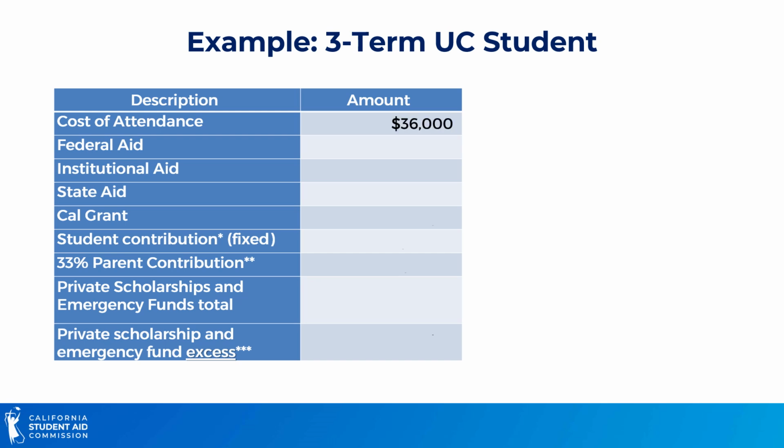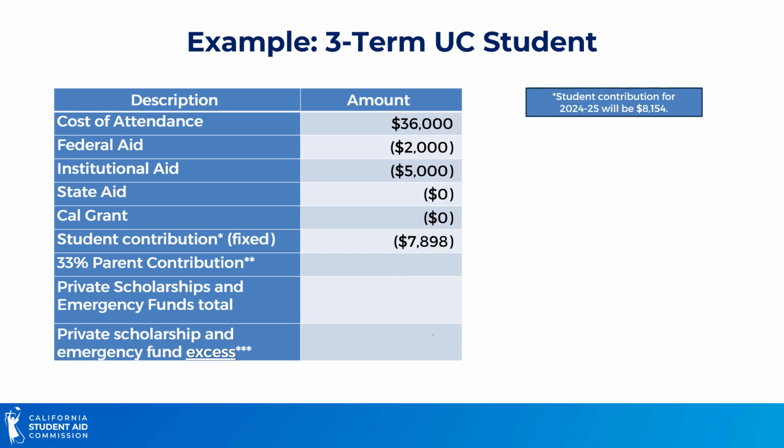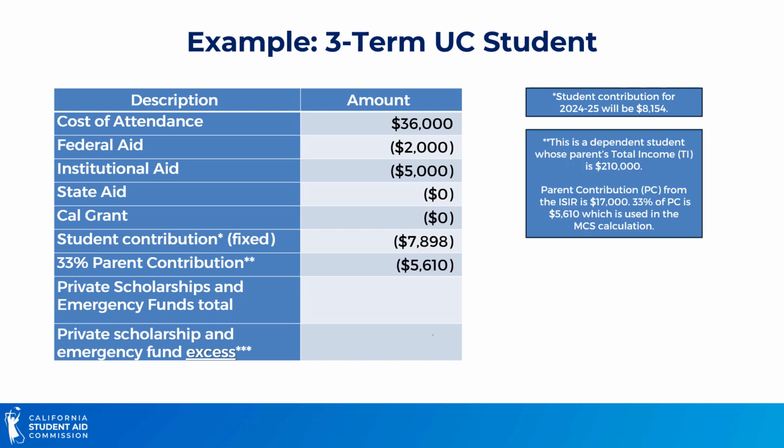The school reported this student's cost of attendance as $36,000. We then deduct their federal aid, institutional aid, state aid, and Cal Grant awards. We also deduct a fixed student contribution amount of $78.98. Please note that the student contribution for 24-25 will increase to $81.54.